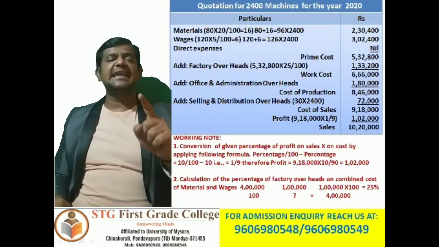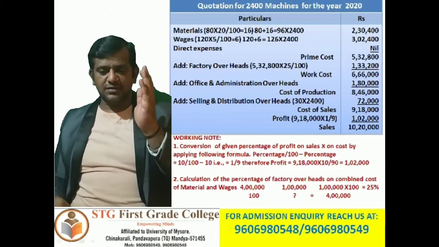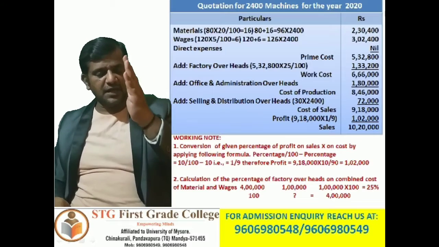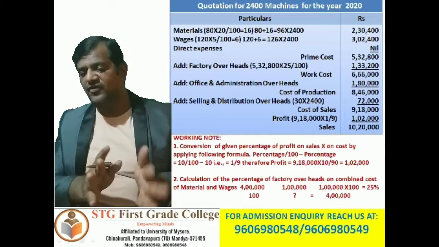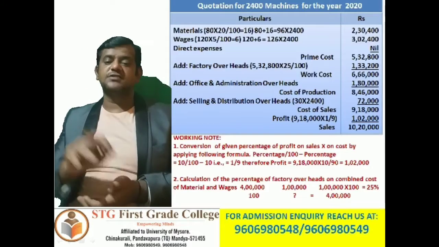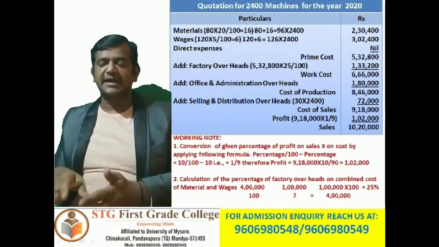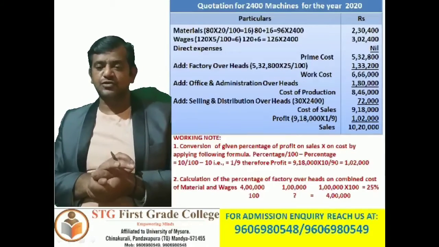Cost of sales 9,18,000 into 1 divided by 9, or 10 divided by 90. So that comes to 1,02,000. So enter the profit amount: 9,18,000 into 10 divided by 90, or 1 divided by 9, that comes to 1,02,000.